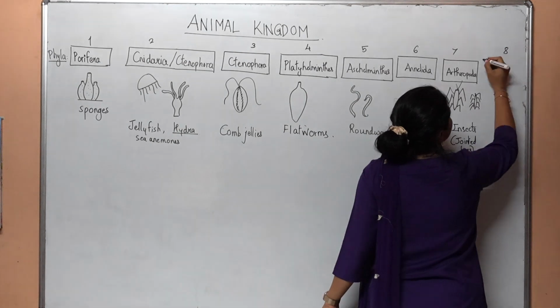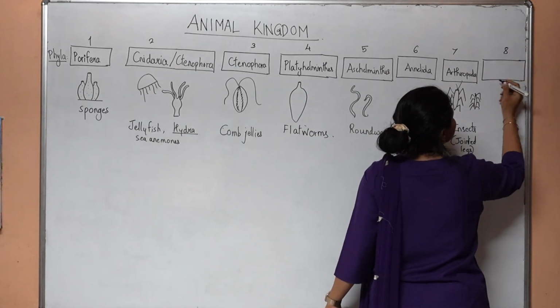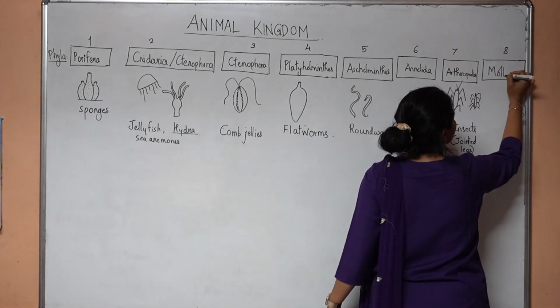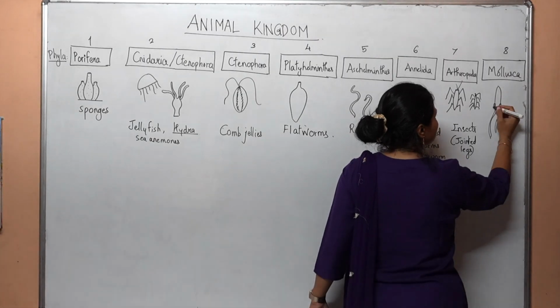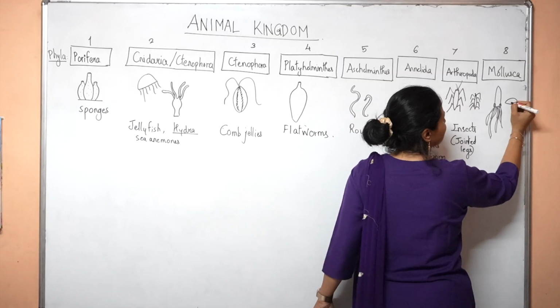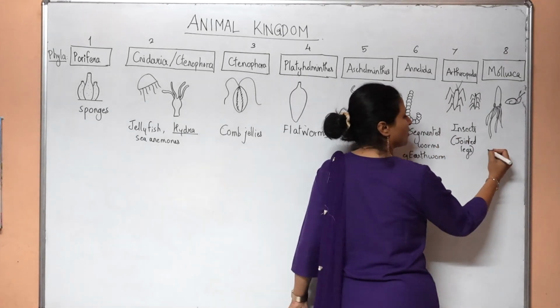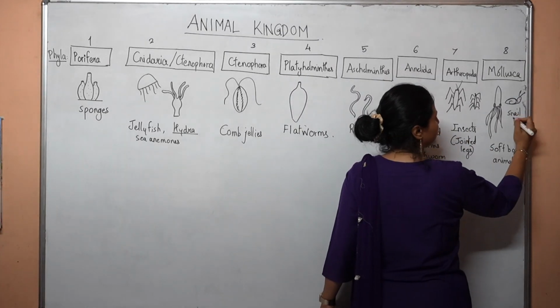8th phylum is the phylum of the snails and the slugs, which is called as the Mollusca. This is the phylum also to which squids and octopuses belong to, and also the snails. Soft-bodied animals they are called as. That's the snail. This is the squid.